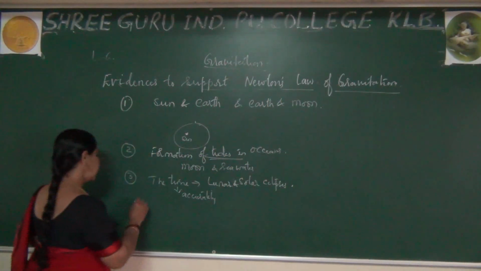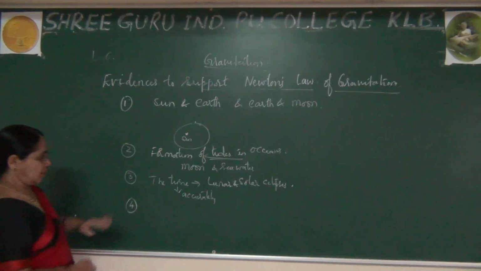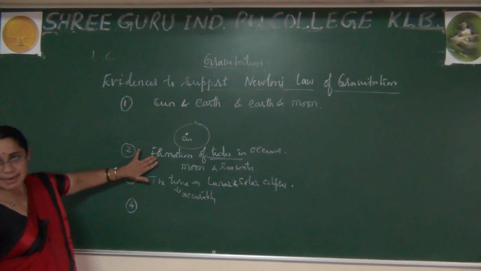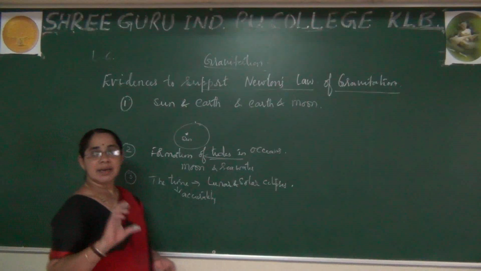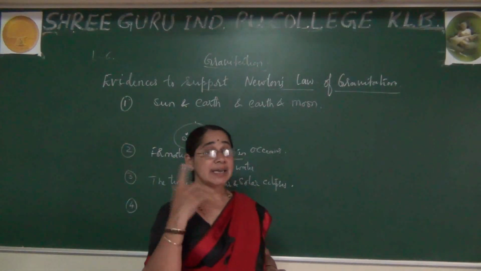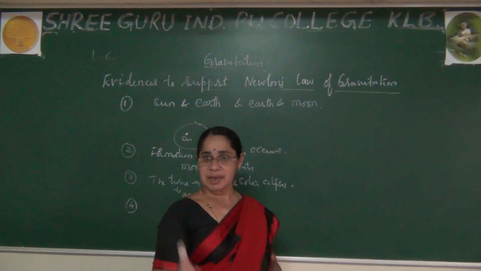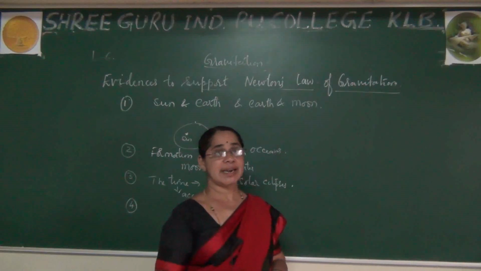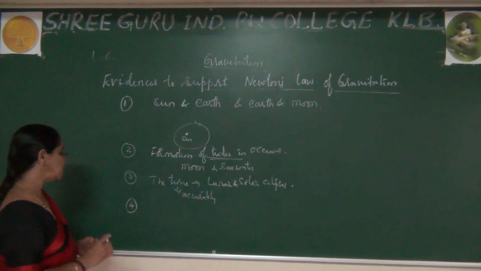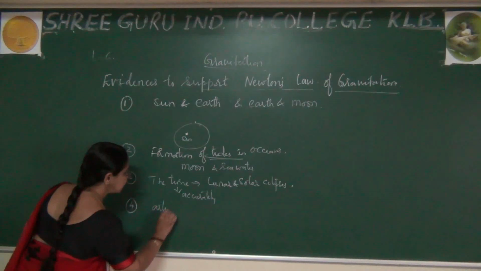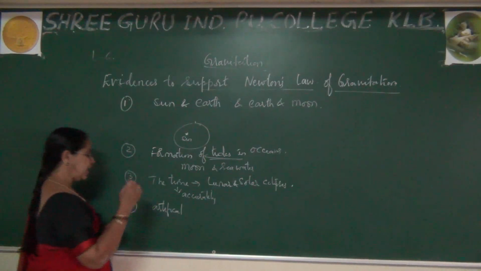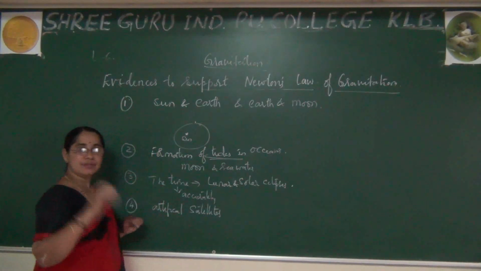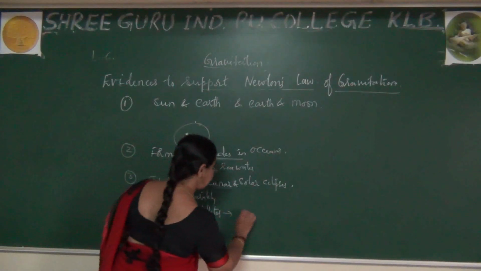Okay, and one more point I can say here, along with the formation of tides. Today you are observing the revolution of satellites around the Earth, or maybe around any of the planets. Artificial satellites which are revolving around any planet can be accurately calculated